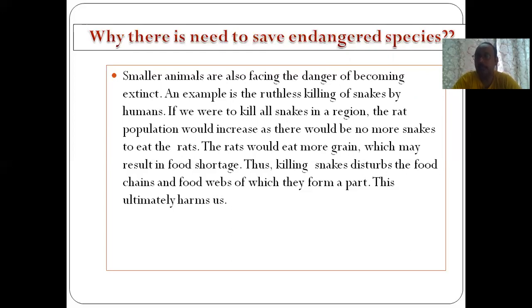They will not get an adequate amount of food if the crops are affected. So knowingly or unknowingly the effect will be on humans themselves; it's done by humans, and the effect will also be on humans only. So we have to be very careful. We have to make people aware to conserve animals along with plants, because all the animals are an important part of our environment.